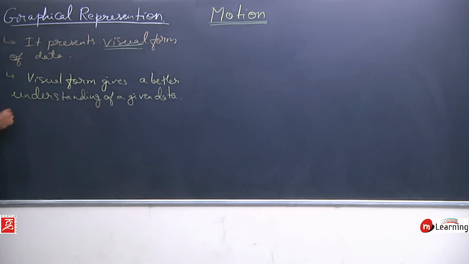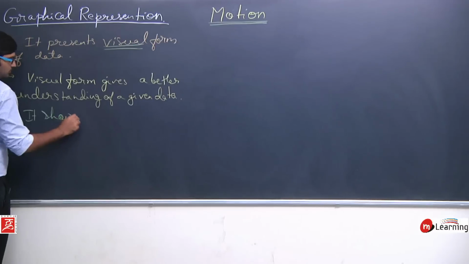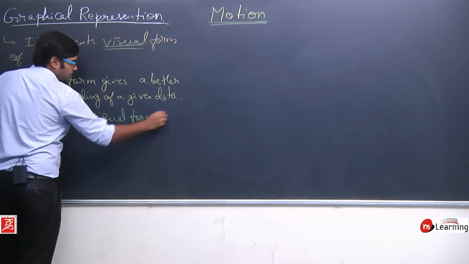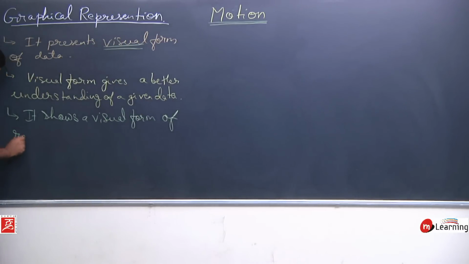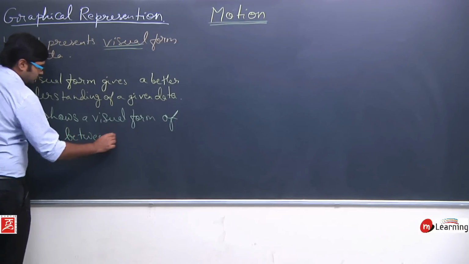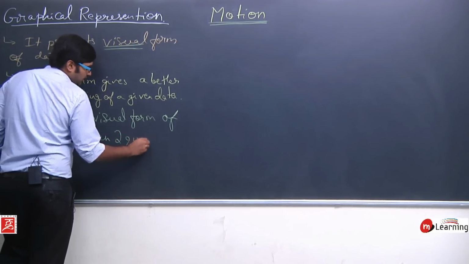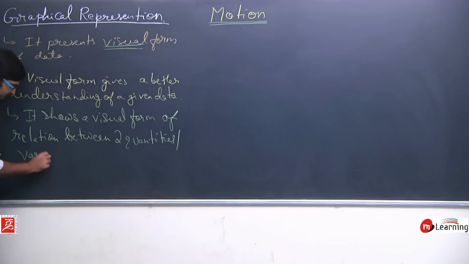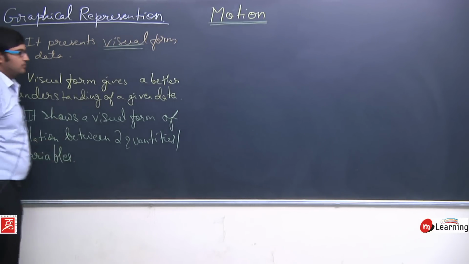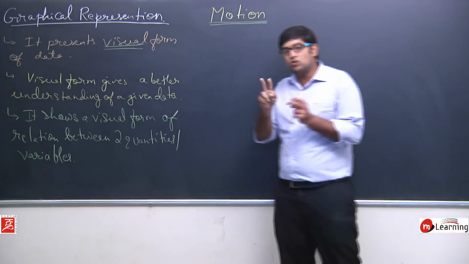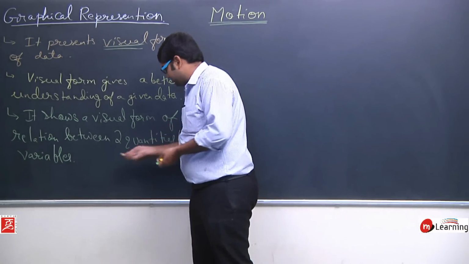So the most important thing here is that graphical representation shows a visual form of relation between two quantities, or we can say variables. We also call them variables, or quantities. This is the most important fact about graphical representation. It shows the relation between two quantities. So this is most important.